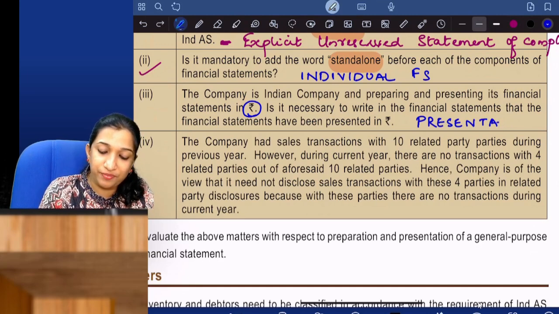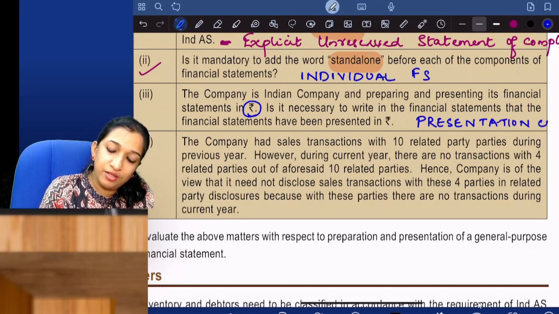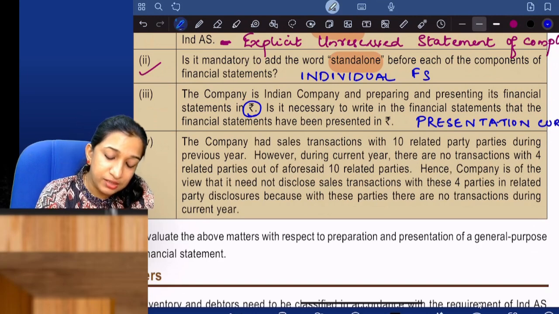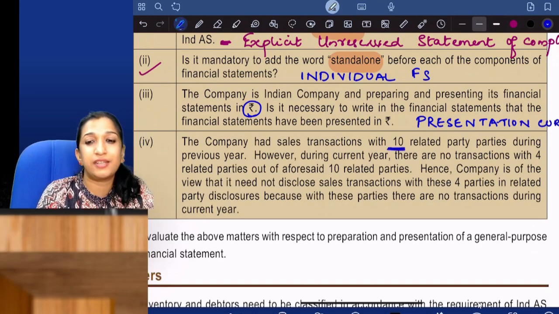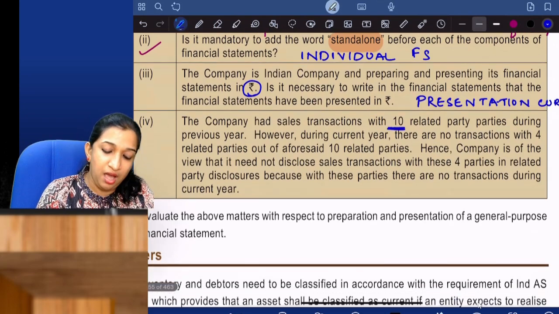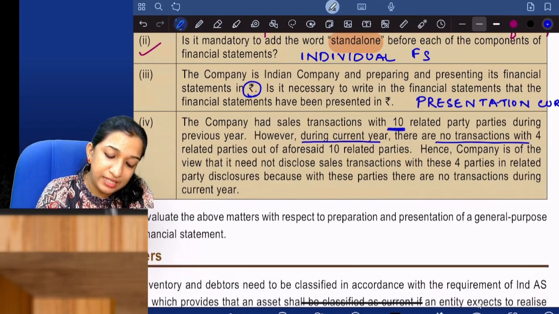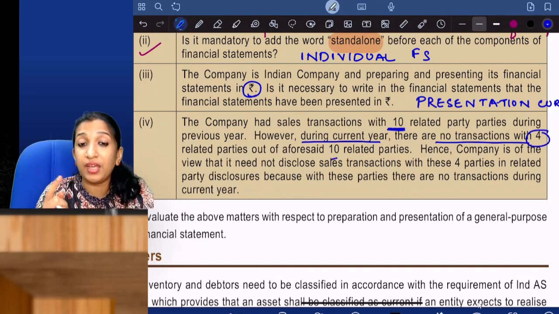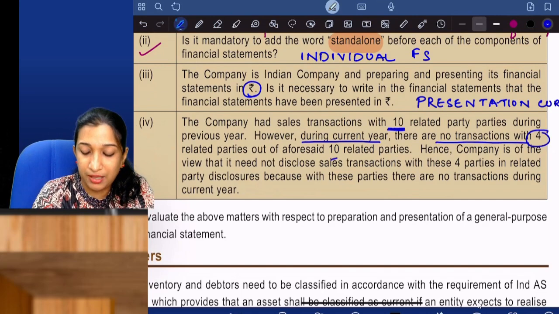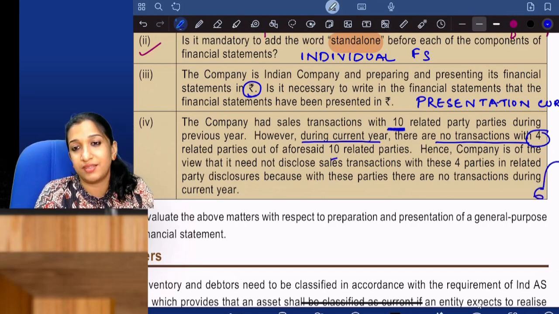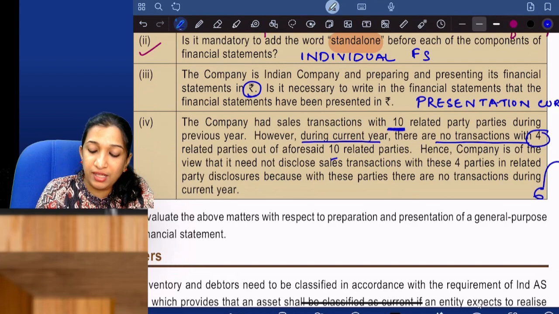Presentation currency should be disclosed. The company had sales transactions with 10 related parties during the previous year. However, during the current year, there are no transactions with 4 related parties out of the 10 aforesaid related parties. So, we had last year 10 related party transactions. For example, current year we have only 6.